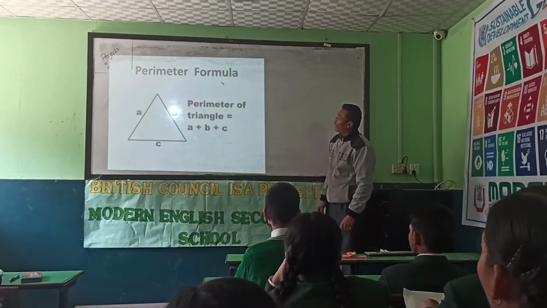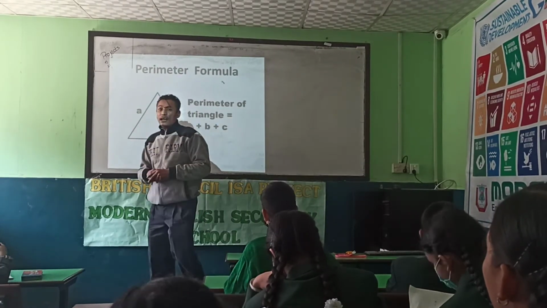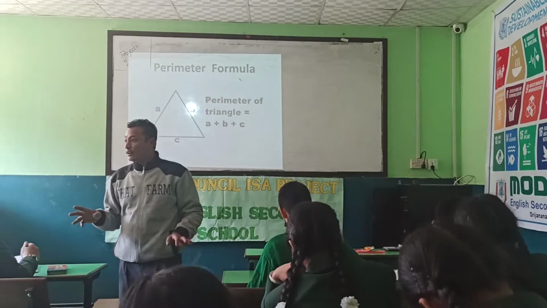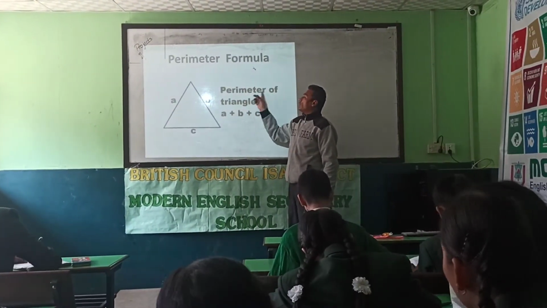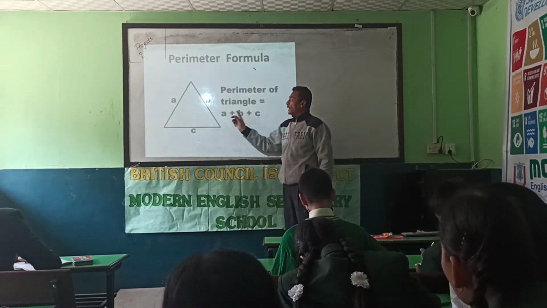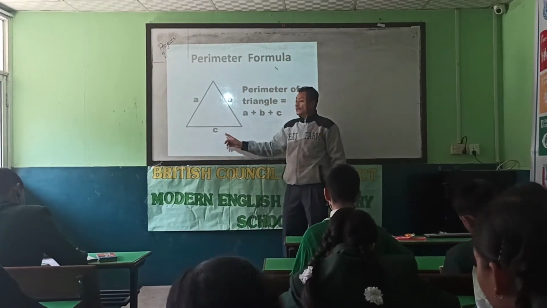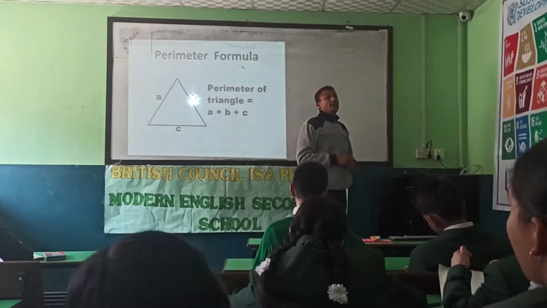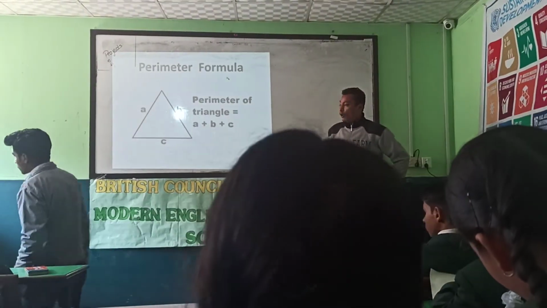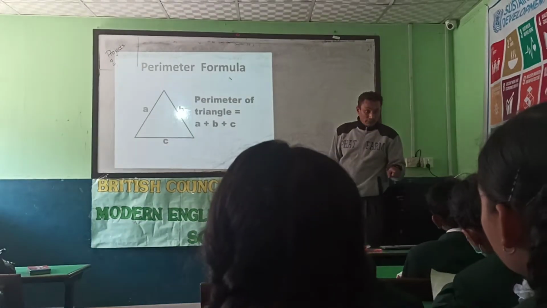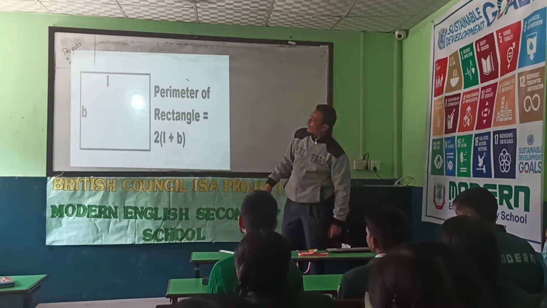Let's see the next slide. Here are some formulas to find the perimeter. After knowing the length and breadth of anything, let's see how to find the perimeter of a triangle. Perimeter of a triangle here is A plus B plus C. As you can see in the figure, I have written the sides as A, B and C. Generally we use centimeter in our copy while doing this type of problem. Have you written? Next slide? Yes. Okay, let's see the next slide.